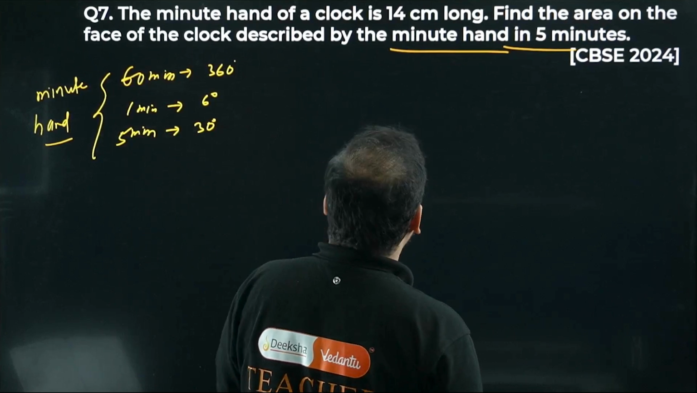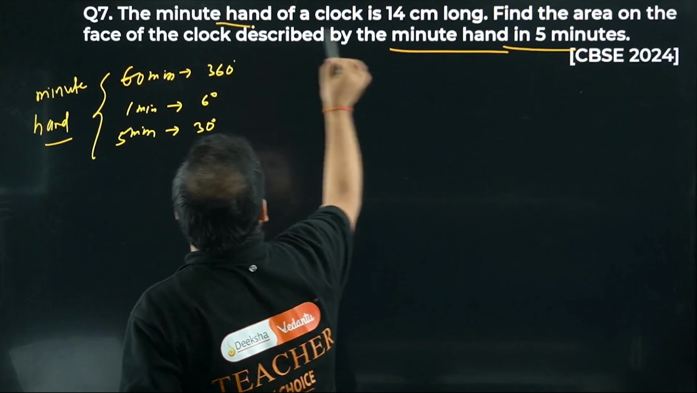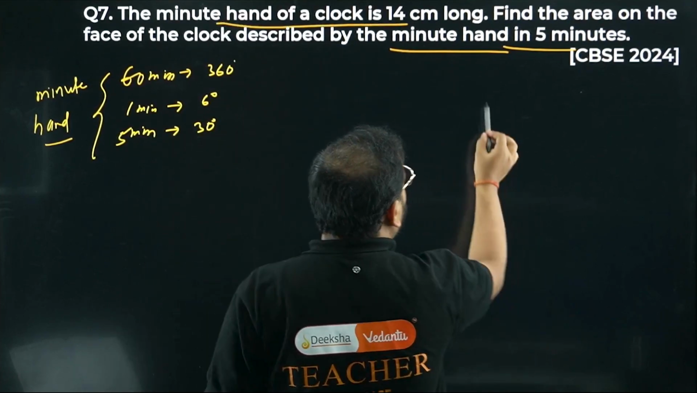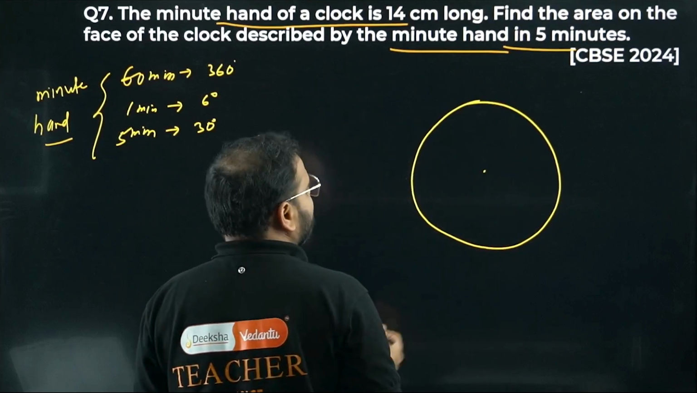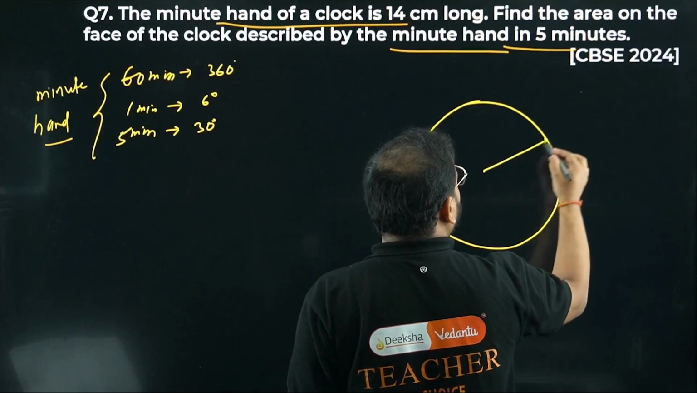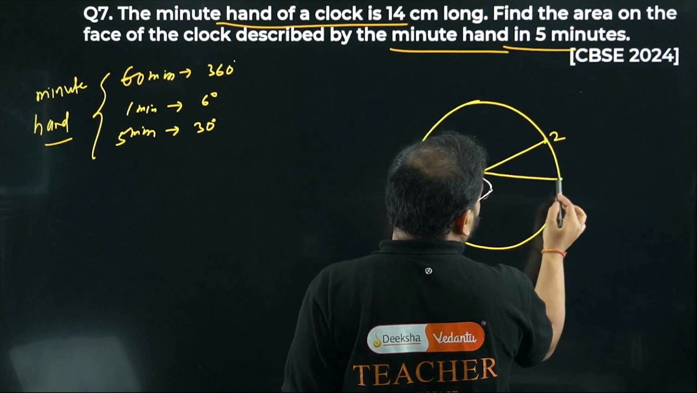Now the radius is given. Minute hand of length 14 centimeters. Means if you draw a circular clock like this, the minute hand will be what? Let's say right now it was at position 2, and it has gone to position 3.